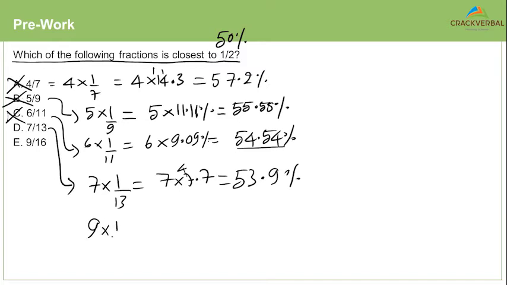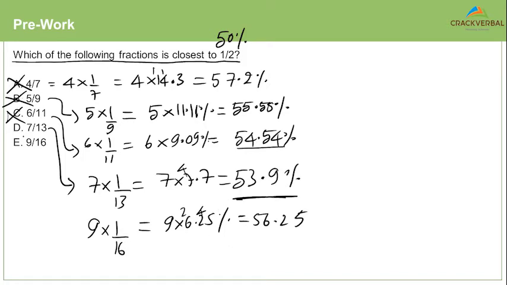9 by 16 will be 9 into 1 by 16, which is 9 into 6.25%, which gives me 9 fives are 45, 9 twos are 18 plus 4, 22, 9 sixes are 54 plus 2, 56. Out of these two, clearly this is closer to 50%. The correct answer is D for Delta.